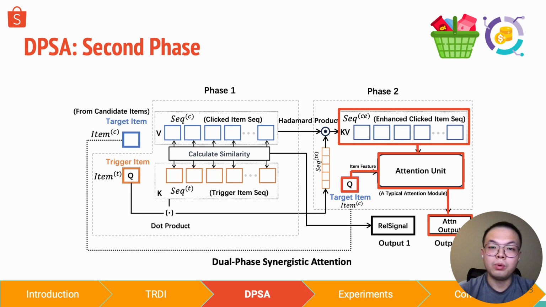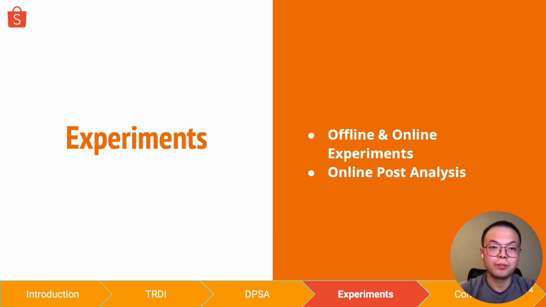And here, both output 1 and output 2 can be easily combined and fused with outputs of other modules like DPFM or MMOE, therefore making DPSA a plugin-like module that can be easily adopted by any base model.